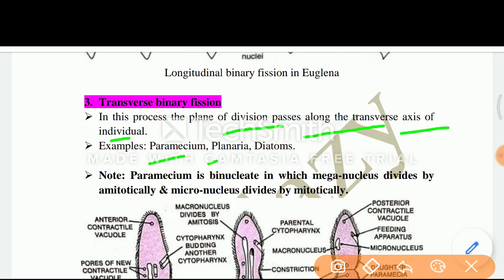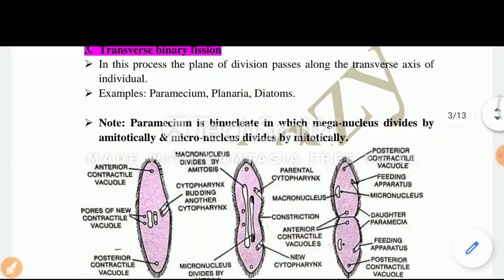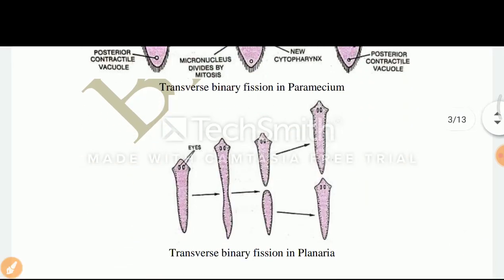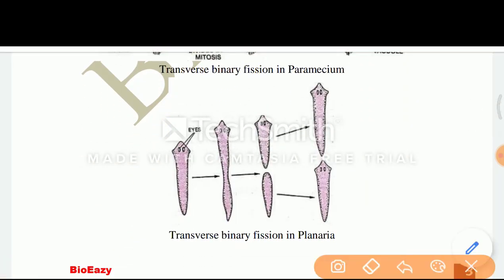Example, paramecium, planaria, diatoms. But notice, paramecium is binucleate, in which the meganucleus divides amitotically and the micronucleus divides mitotically. Now you can see the transverse binary fission in paramecium. It divides transversely into 2 daughter paramecia. There is also one more example of transverse binary fission in planaria. This parental planaria divides transversely into 2 daughter planaria.